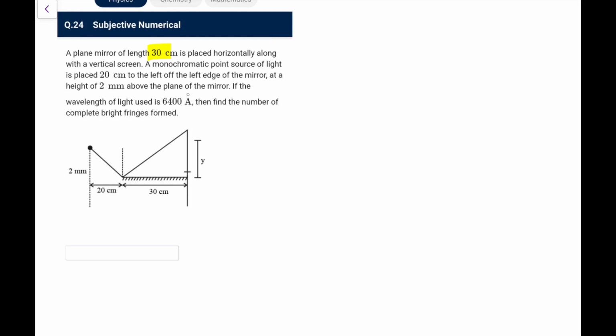Okay, so here you have got the second source virtually like this. So this is the second source, and the gap between them will become 2 times 2, that is 4 mm. So for us d becomes 4 mm. And the screen distance will become 20 plus 30, that is 50 centimeter, so in our normal terms. Now what we need is the number of complete bright fringes that are going to be formed.